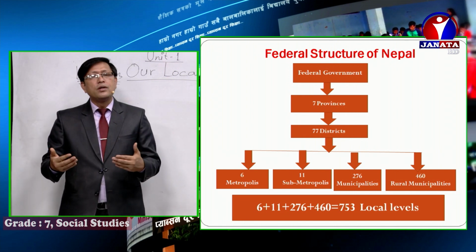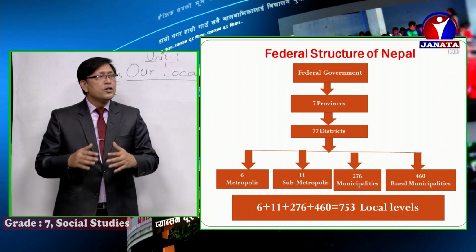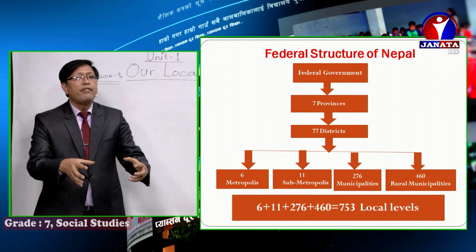Some of you are Bagmati, Gandaki. All right. So there are 7 provinces. This is the federal structure.